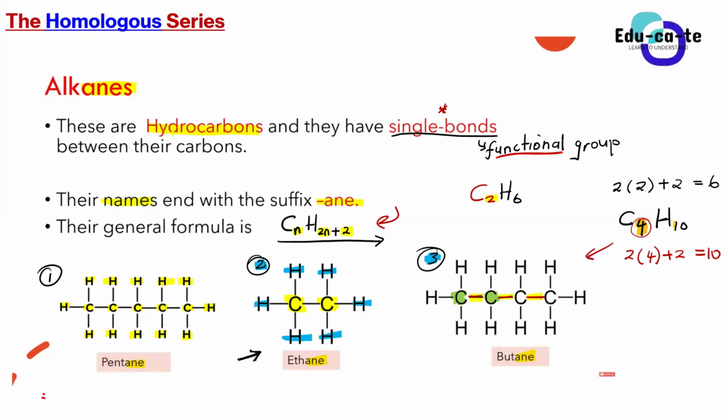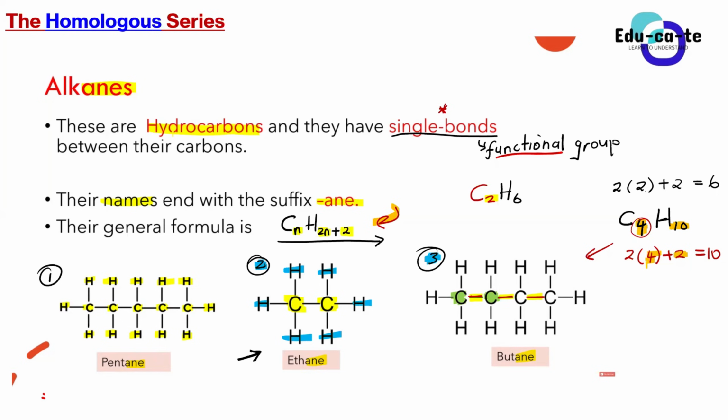So do you guys kind of see how the general formula works? Yes, sir. So the general formula applies to all alkanes. All alkanes follow this rule whereby the number of hydrogen atoms can be obtained by saying 2 times the number of carbon atoms plus 2. Then we are able to get the number of hydrogen atoms. So is anyone lost when it comes to alkanes, guys, so that we can move on?